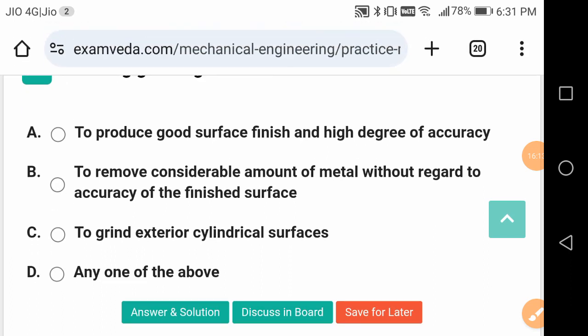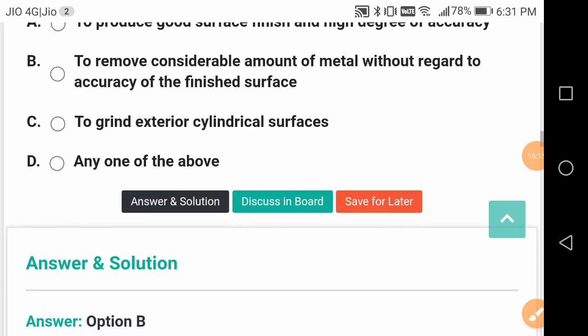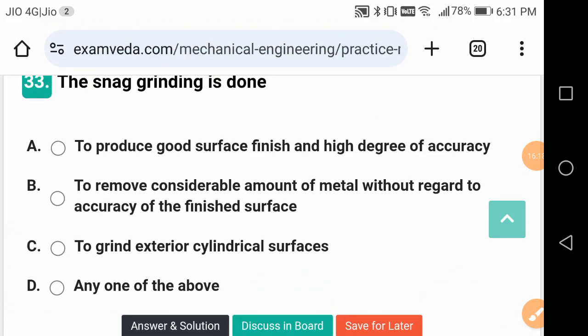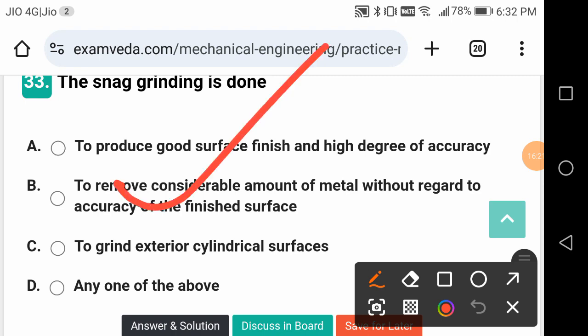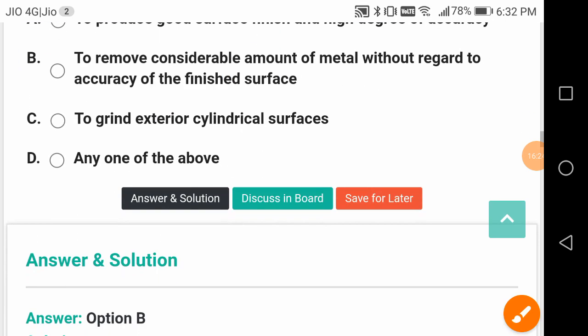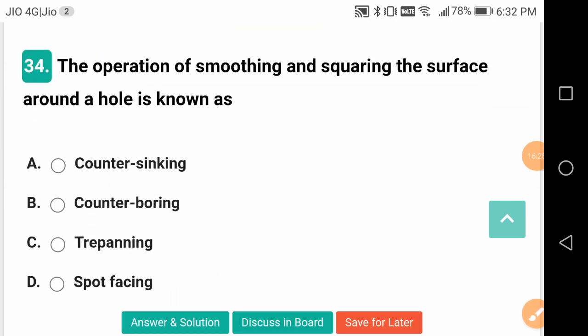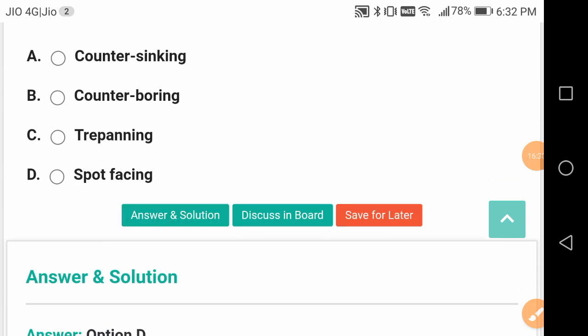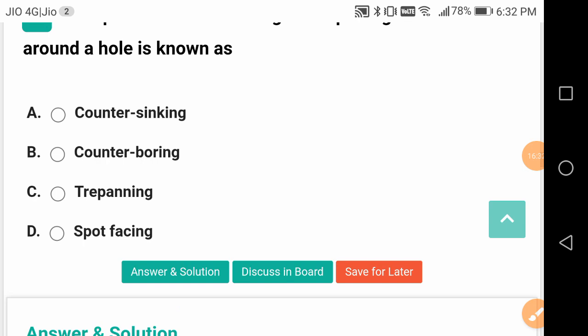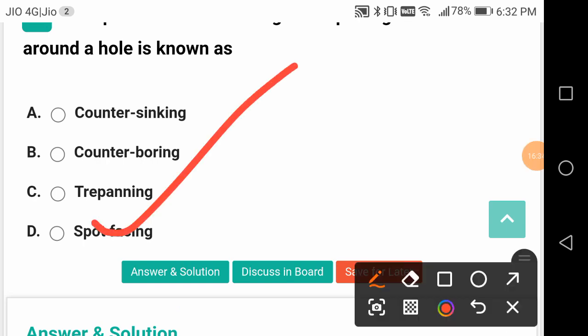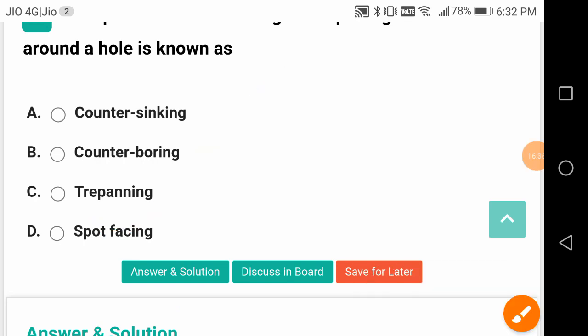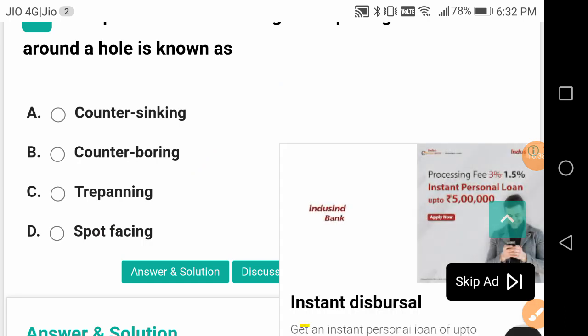The snag grinding is done. This is once again a good question, friends. Snag grinding is done to remove considerable amount of metal without regard to the accuracy of the finished surface. It's called snag grinding. The operation of smoothing and squaring the surface around a hole is known as, so all these operations, please remember them. They are very, very important. Spot facing, counter sinking, counter boring, trepanning, and spot facing. Normally, questions are asked on the difference between all these operations.